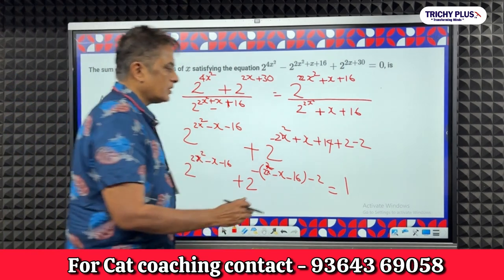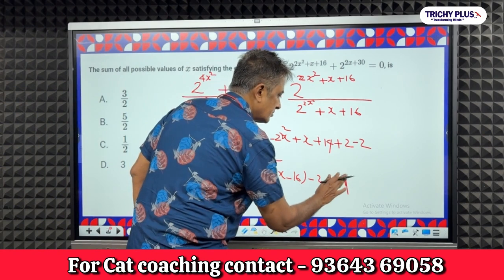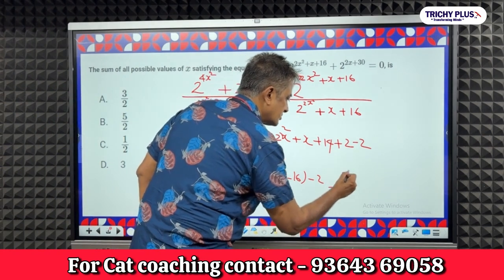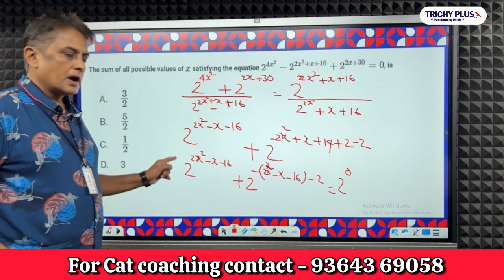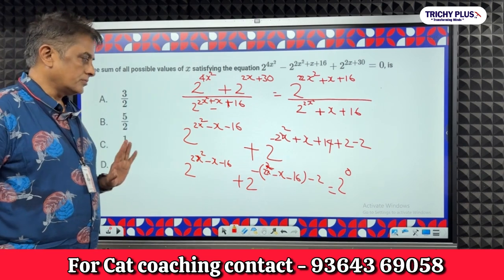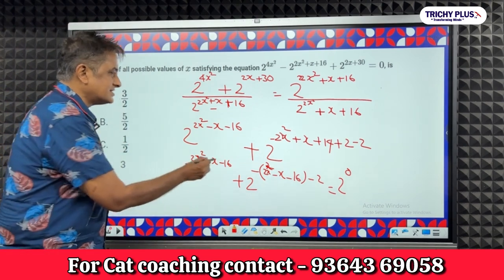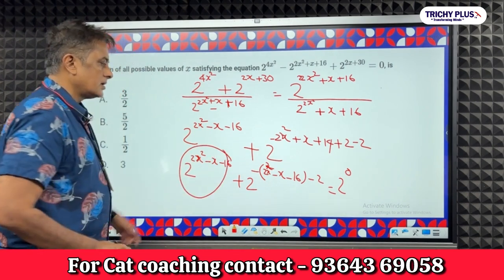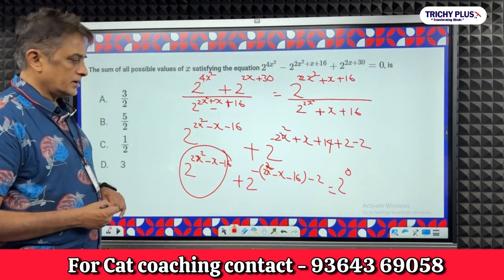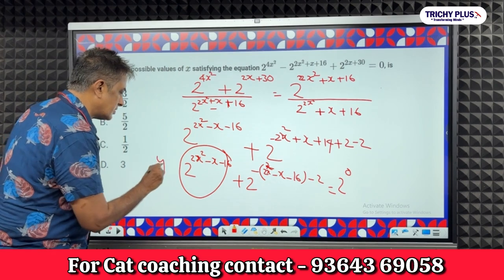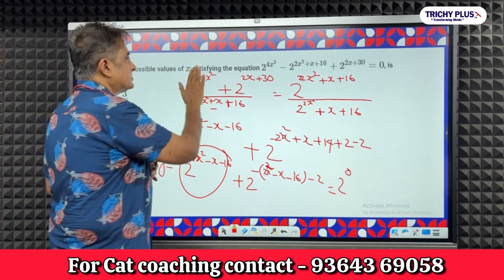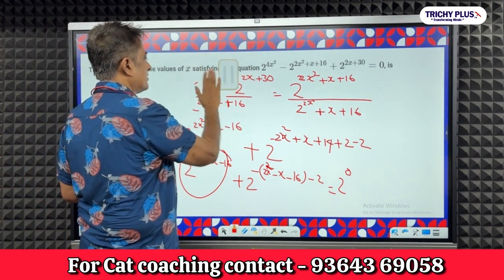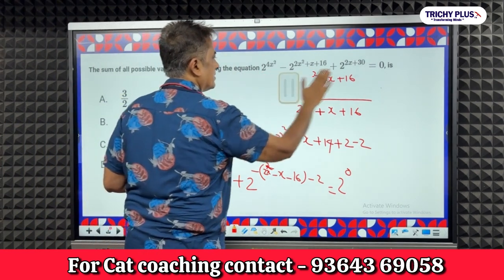Which is nothing but 2 to the power 0. I'll put it as 2 to the power 0. Definitely we should leave this question. Okay, now let us say we proceed with this. I take its value as y, so this is equal to y. Now, with y, let me rub this off. We don't have much space here. Let me rub this off.